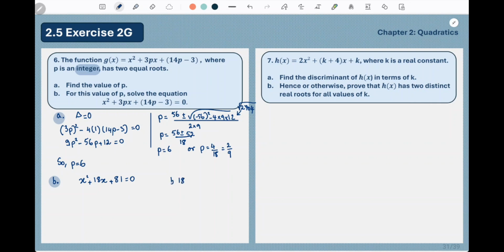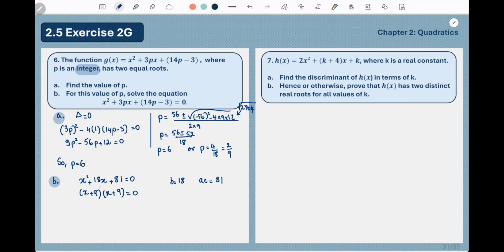In this case b is 18, ac is 81, and when you multiply them together it gives you 81. So I can think of 9. 9 plus 9 is 18, and 9 times 9 is 81. So this can be factorized as x plus 9 and x plus 9.